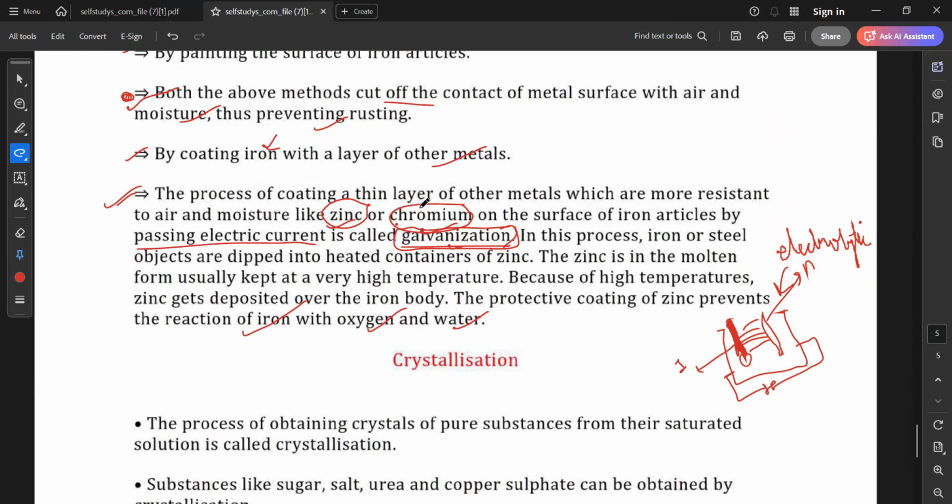The process of coating a thin layer of other metals which are more resistant to air and moisture, like zinc or chromium, on the surface of an iron article by passing electric current through it is called galvanization. Now if they ask what the process includes, then you have to mention this. You have to do the drawing also in your book. Drawing is given.